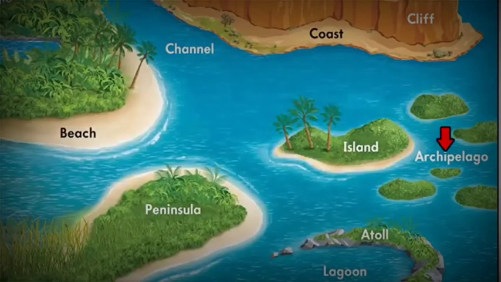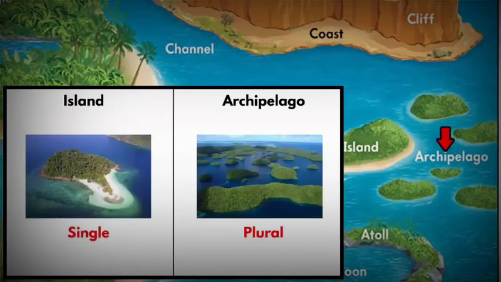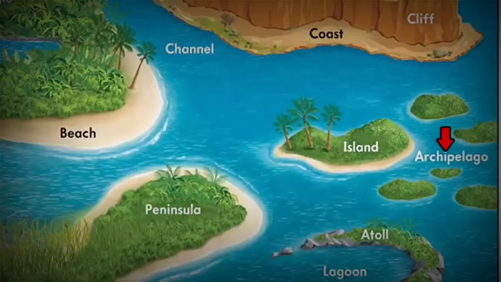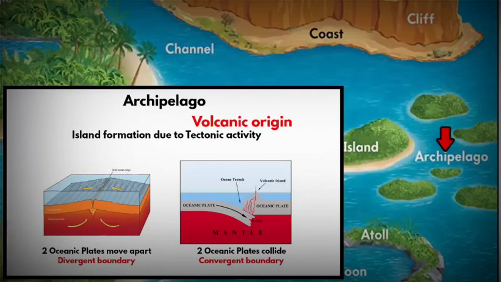The next one is archipelago. They are also islands. But the only difference between an island and an archipelago is that archipelago is the plural form of an island. In other words, archipelago is the name given to group of islands. So an island is singular whereas archipelago is plural, which means group of islands. Most archipelagos are of volcanic origin. That means the islands were formed by volcanoes erupting from the ocean floor.